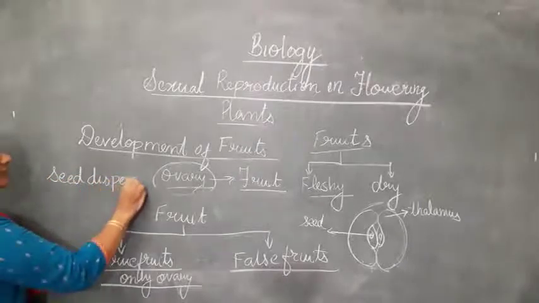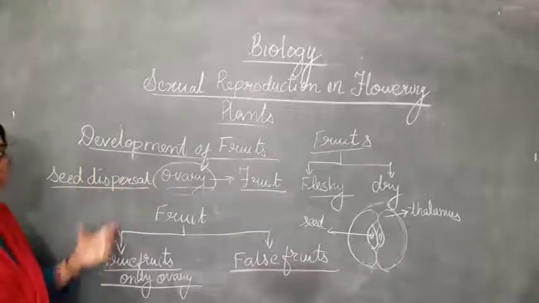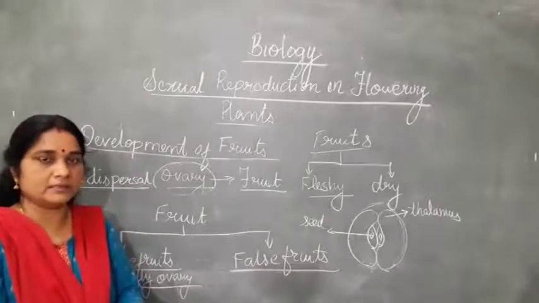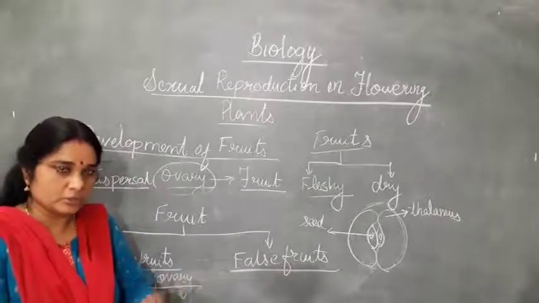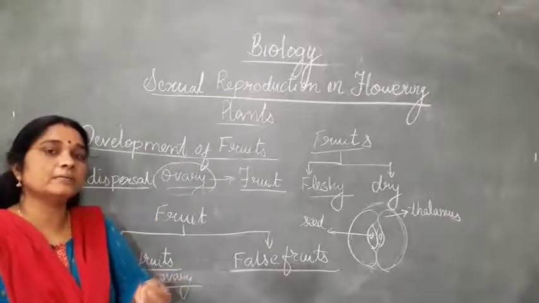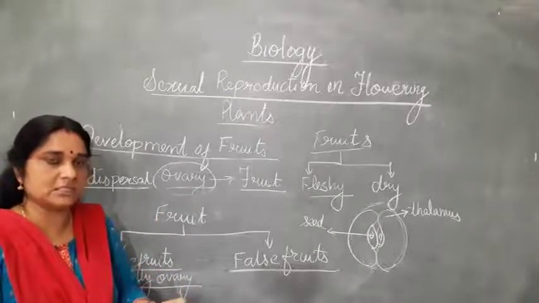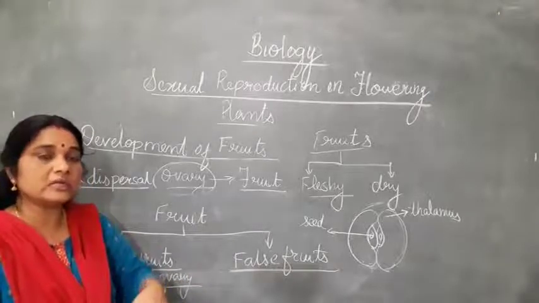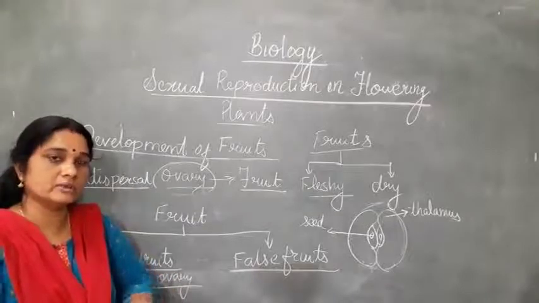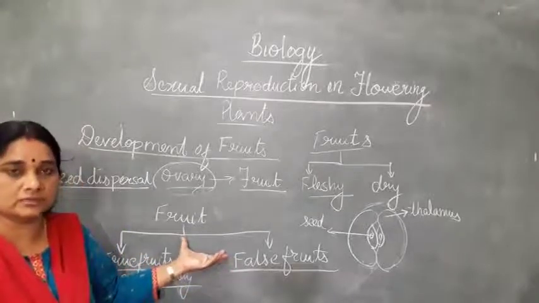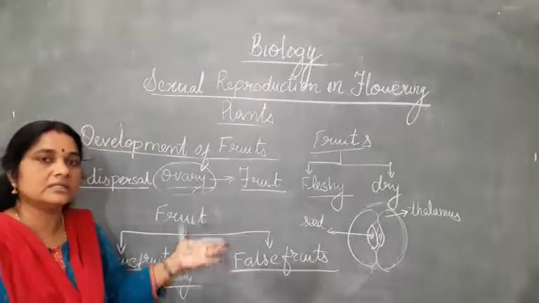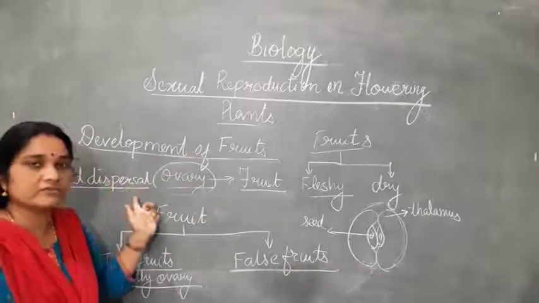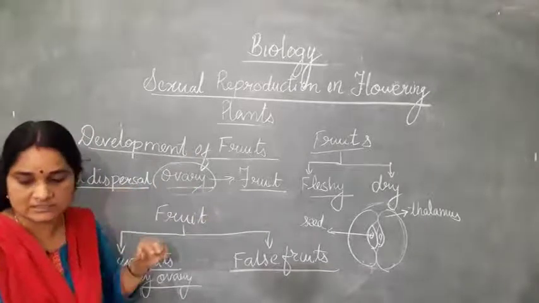And seed dispersal is very, very important. Why is seed dispersal important? Because if the seed falls just below the mother plant, all the seeds will germinate near the mother plant, and then the seedlings will be competing. There will be a tough competition between the seedlings for air, water, oxygen, and even the nutrients from the soil. So only the healthiest one will grow, and the rest, which cannot get proper nutrients, water or sunlight, will degenerate and will not grow very well. So dispersal of seed is very important. Fruit is one of the factors which helps in the dispersal of seeds.